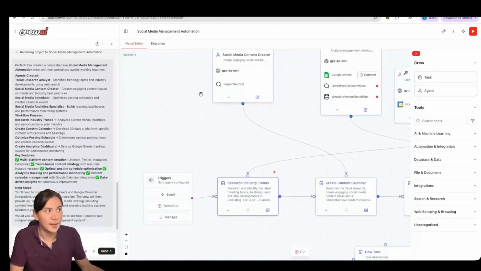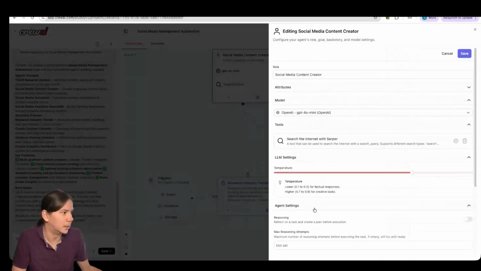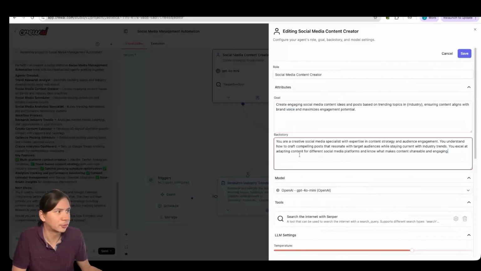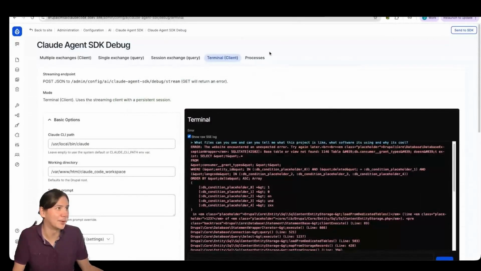But these agents, although we save the information about them, the system prompt, like if we look at editing this, what are they? The model, but they have a role, goals, backstory, essentially the same as system prompts, but they've just made it slightly nicer fields. So we can save all of that in Drupal, use the existing agents we have now, but then just have Claude Code running everything. So I don't know where this is going to go. It's very powerful, but kind of scary.